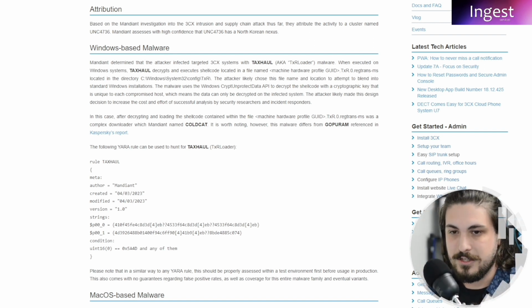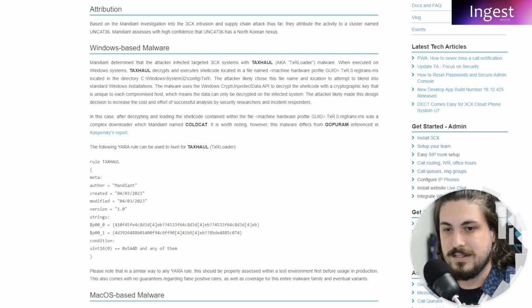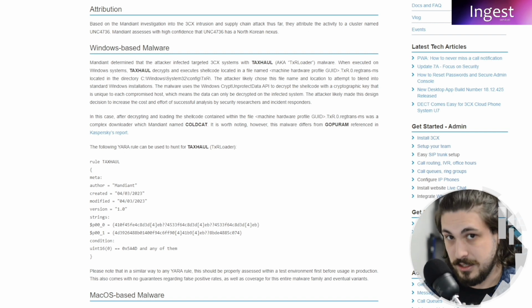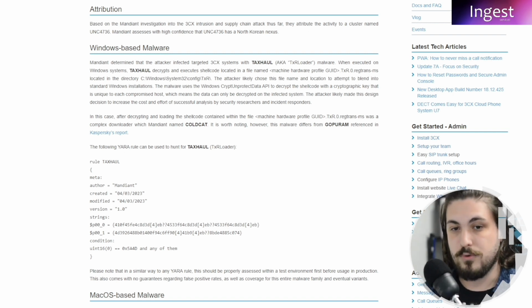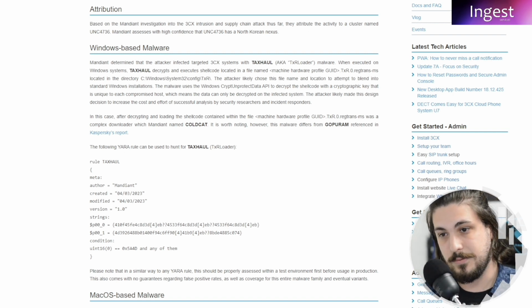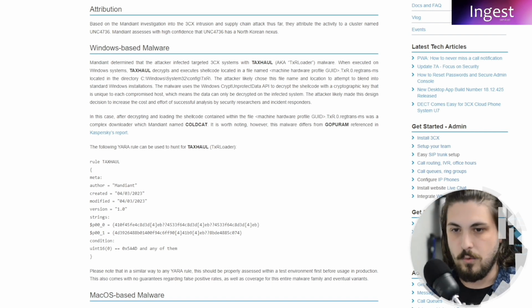No, it's individual. And then when it goes to take those instructions, it's going to decrypt that cryptographic key that's unique to each compromised host, and then lead on to the shell code. And the shell code will utilize a complex downloader which Mandiant has named Coldcat. They make mention here that this is separate from the Gopuram, which is referenced in Kaspersky's report, and then they go on to show kind of what happens and the nitty-gritty of it all.